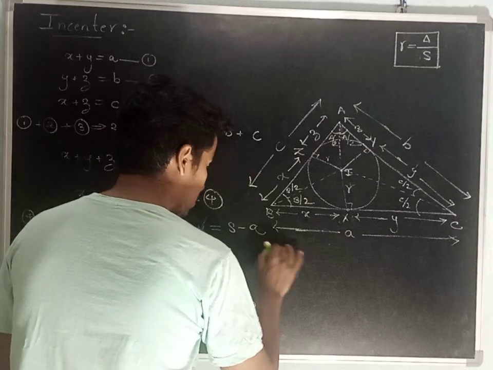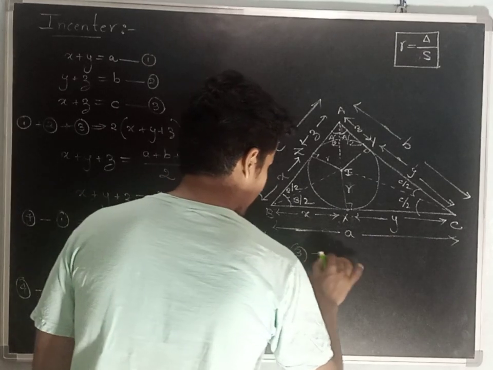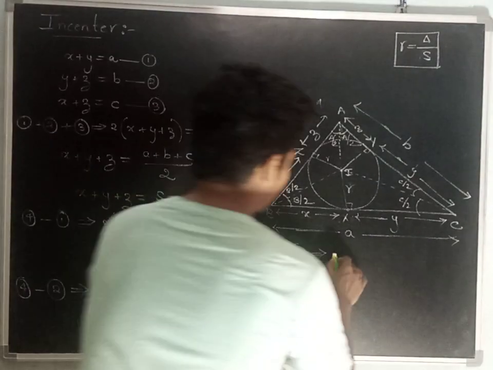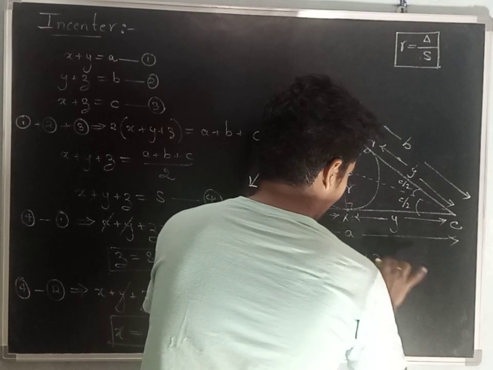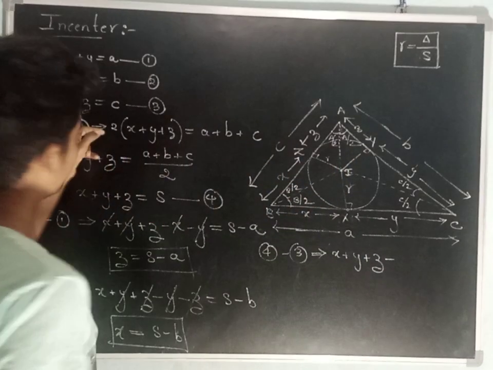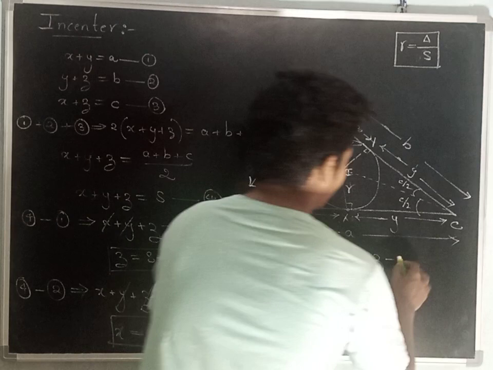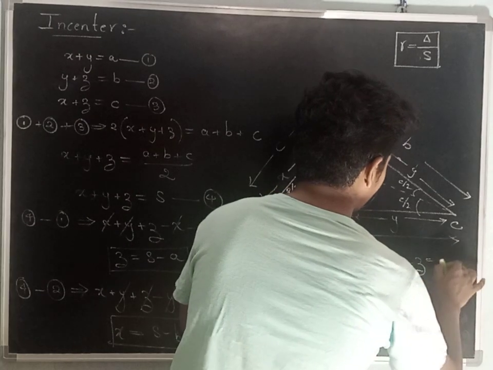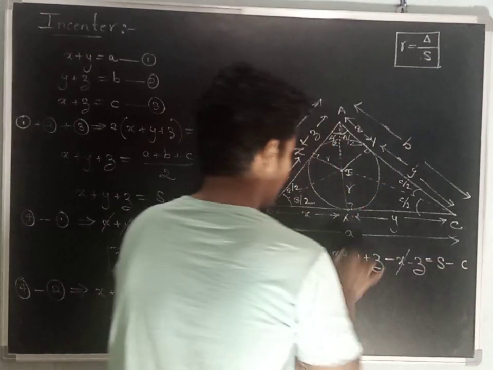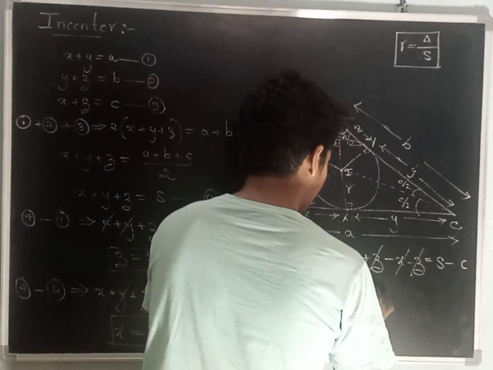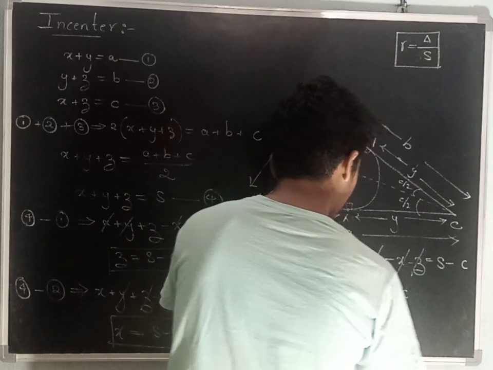Similarly, fourth equation minus third equation. Fourth equation x plus y plus z minus third equation x plus z, minus x minus z, is equal to s minus c. X gets cancelled, z gets cancelled, y is equal to s minus c.